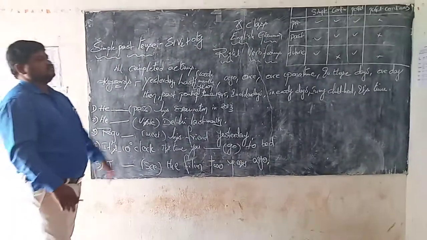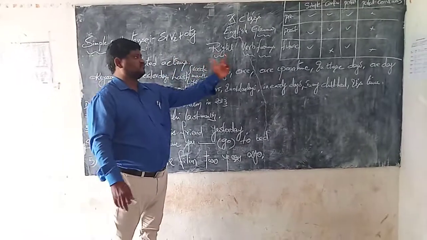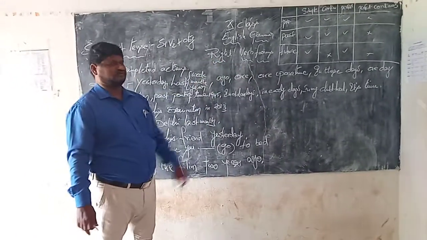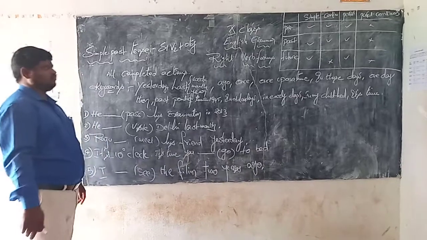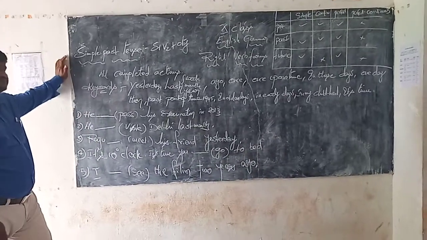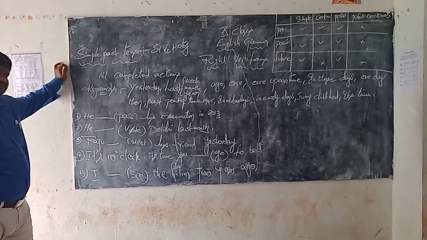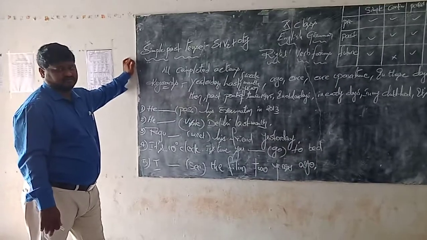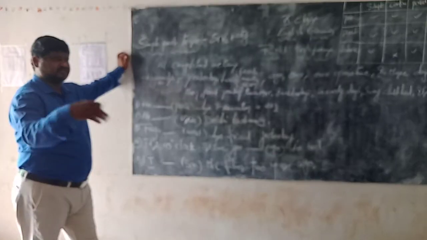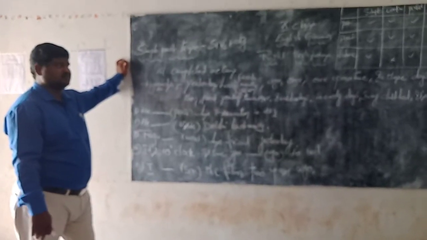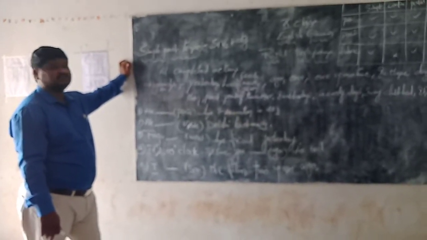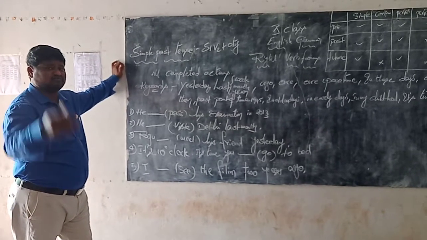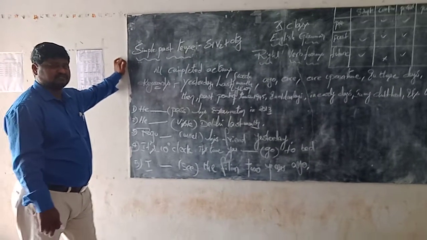Okay, today the topic is right verb forms. In right verb forms, I already told the simple present tense, simple future tense, simple perfect tense, present continuous tense, and I already explained them in my previous videos. Please watch my previous videos.